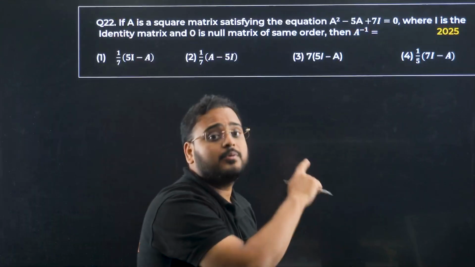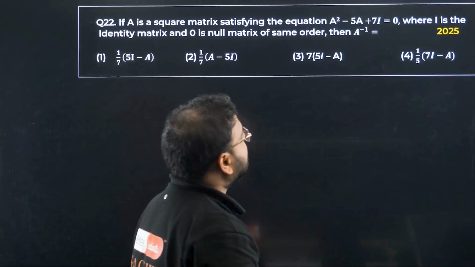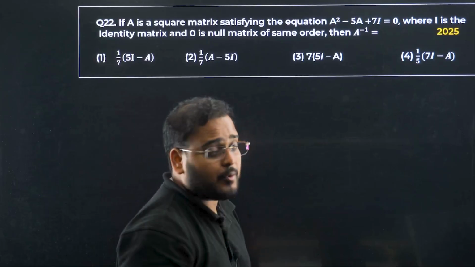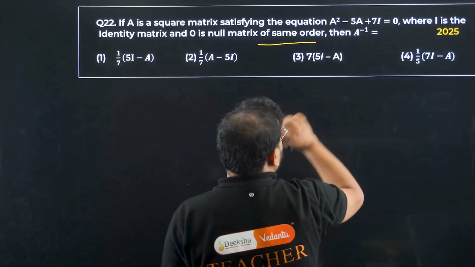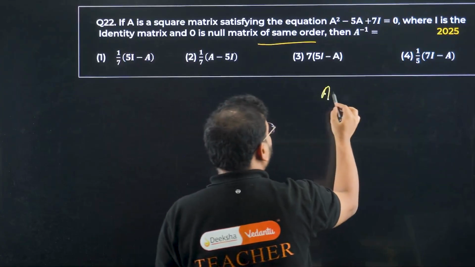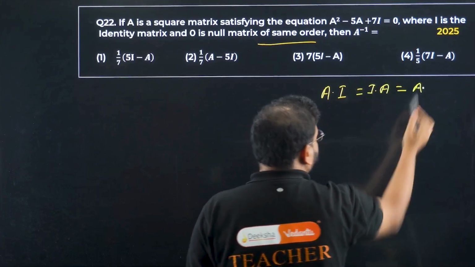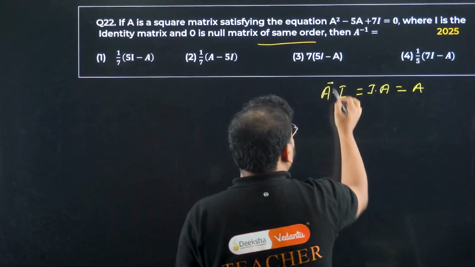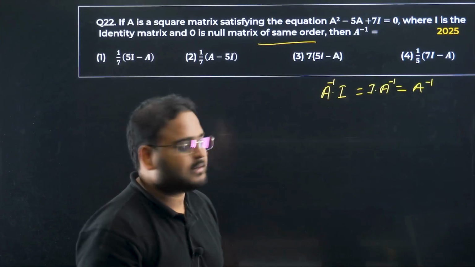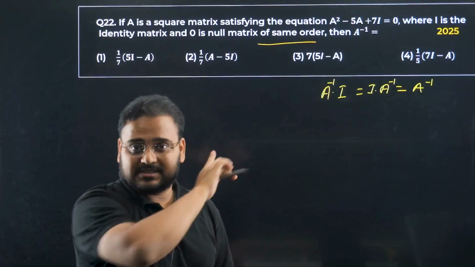Next one, 22. This is a PYQ. If A is a square matrix satisfying the equation this, where I is the identity matrix and 0 is the null matrix of the same order, very important statement, same order, then find A inverse. We know one property: if I multiply A into I or I into A, it is always A. So if you multiply this with A inverse, it will be the same. I'm going to use this property. I've taught you that in the concept session. It might feel very weird at that time, but see, it is used over here.